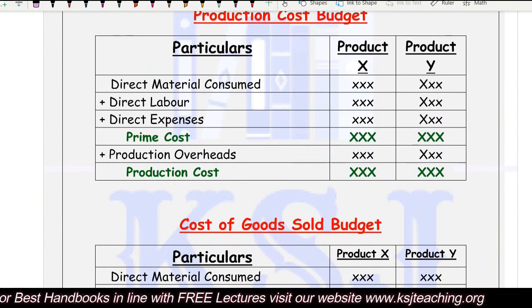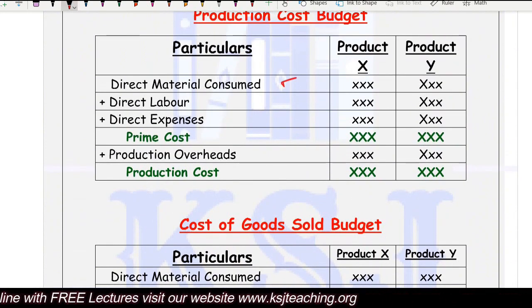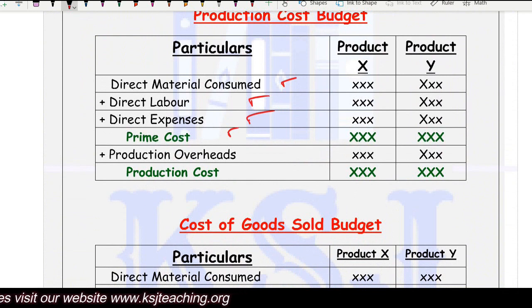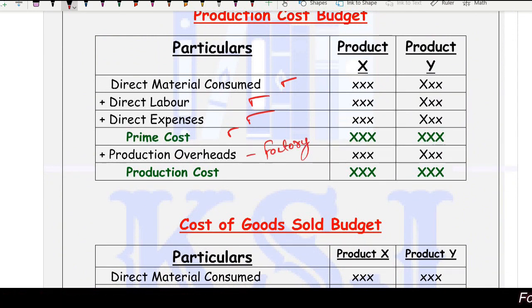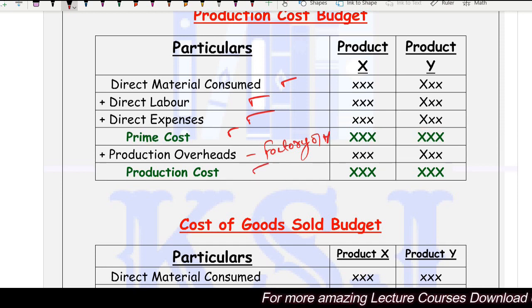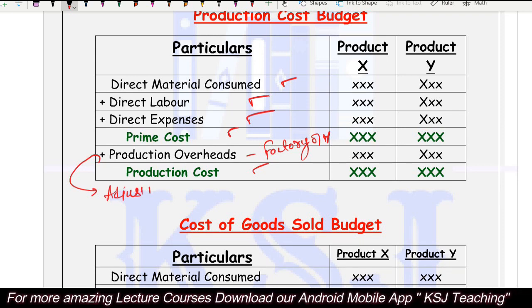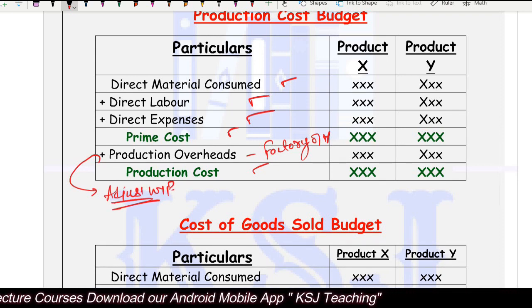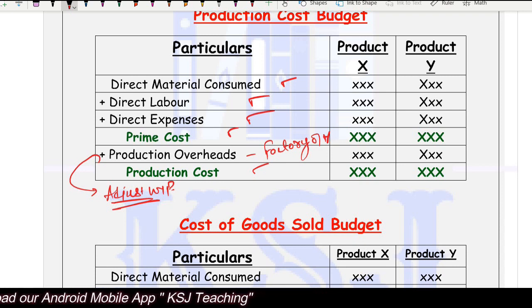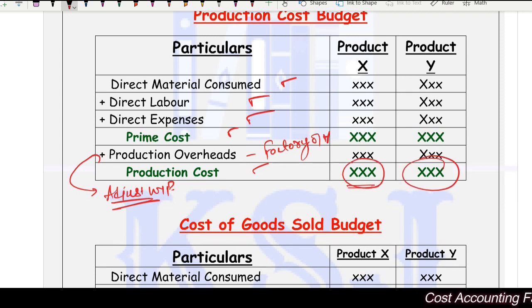Production cost budget: direct material consumed plus direct labor plus direct expenses will give you prime cost, plus production overheads, or we call it factory overheads, right? Then you get production cost. In this, if there is WIP, if the opening and closing inventory of WIP is there, you will adjust WIP also in this case. Then you will get the production cost, that is the cost of producing the goods, right?